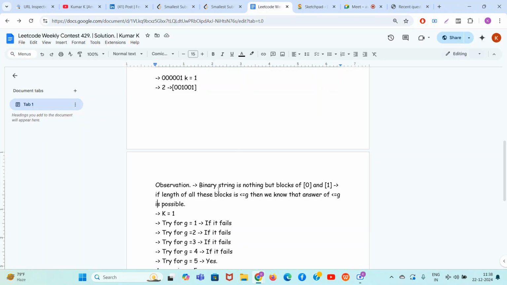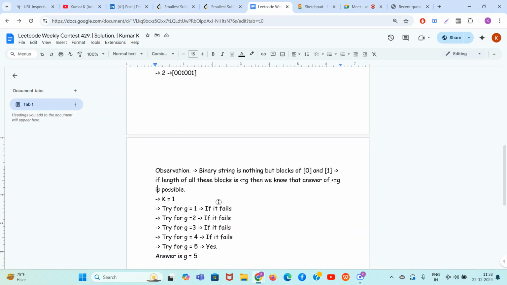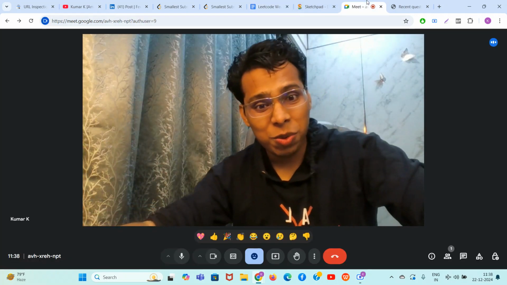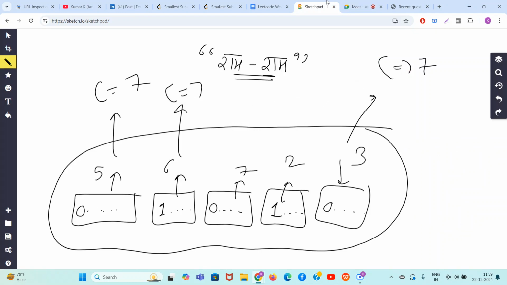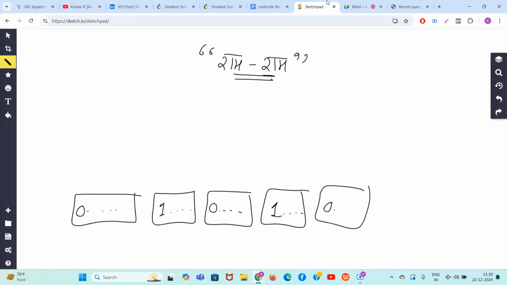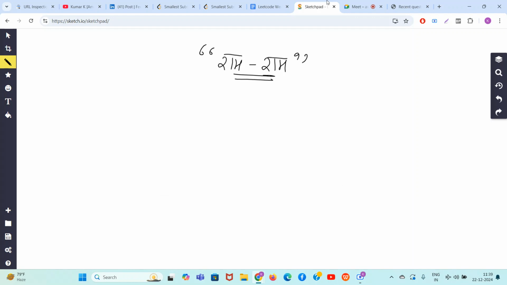Now guys, let's try to solve a test case for k equal to 1. So guys, be ready with me. We are going to solve a very, very important test case. See, we want the minimum g possible, right? So first I will try the answer for g equal to 1. If it fails, I will try g equal to 2, g equal to 3, g equal to 4, g equal to 5. Just a linear search.